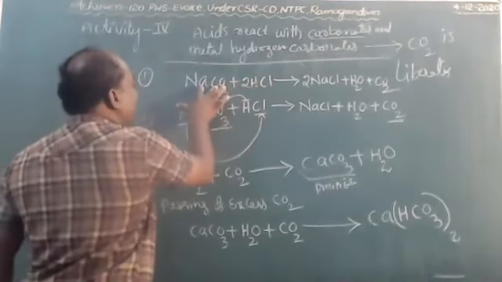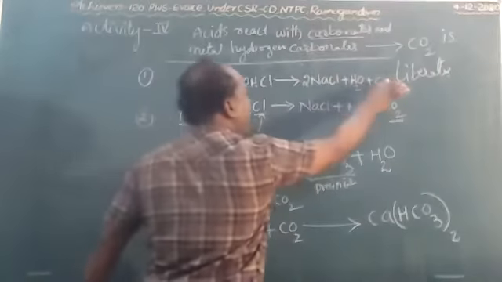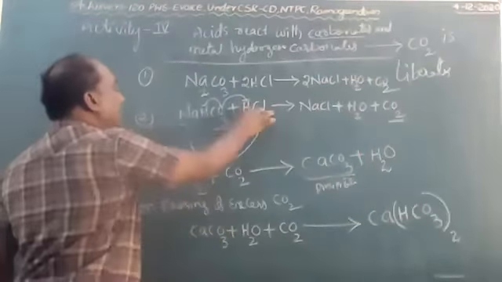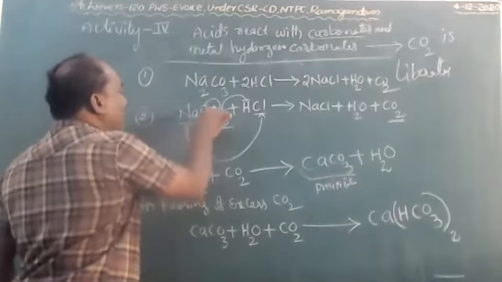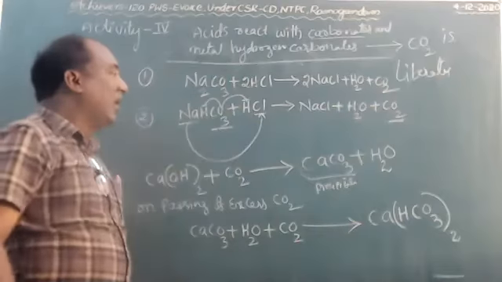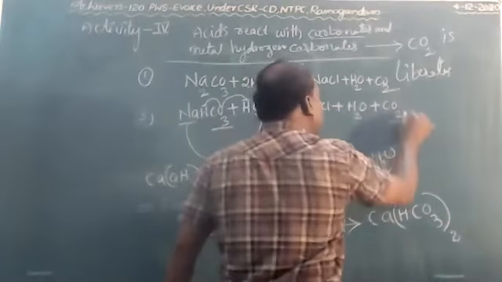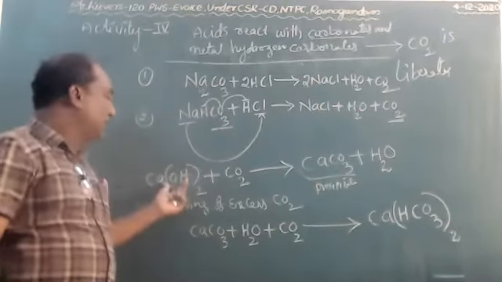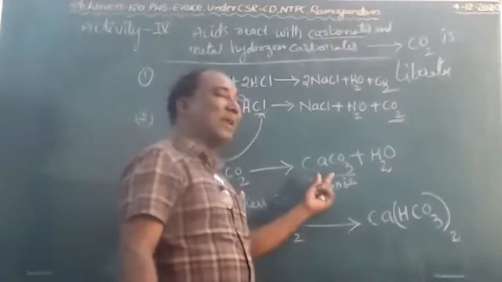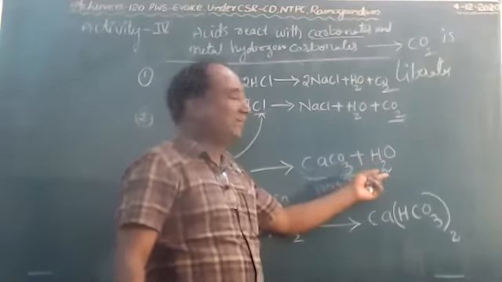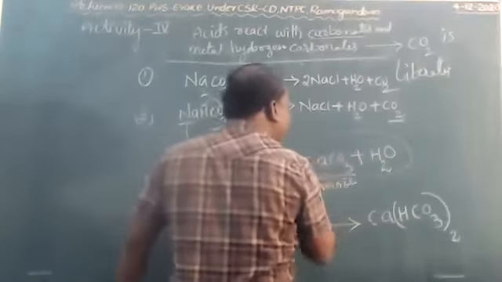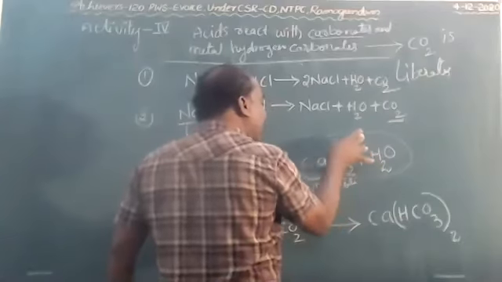Acids react with carbonates to liberate carbon dioxide gas according to the equation. Acids react with metal hydrogen carbonates to form carbon dioxide gas. Now this carbon dioxide gas is passed through the lime water. Ca(OH)2 plus carbon dioxide forms calcium carbonate and water. Now, still you have to pass excess carbon dioxide through this.